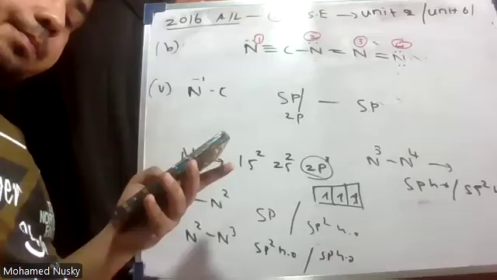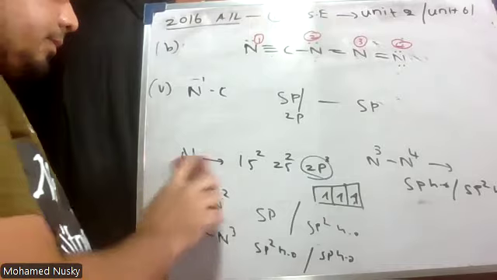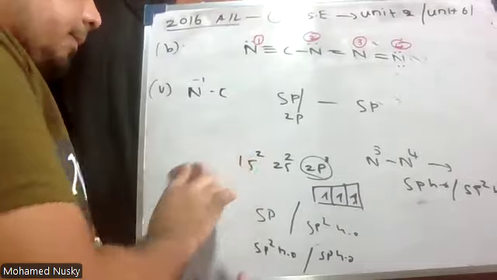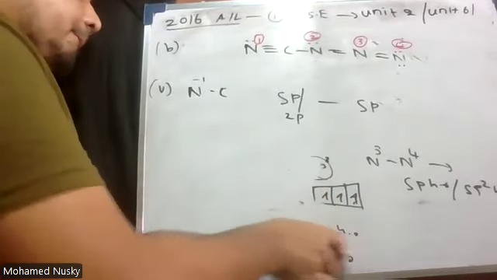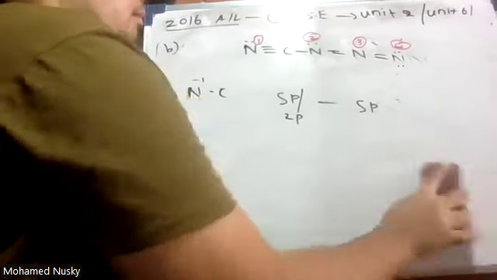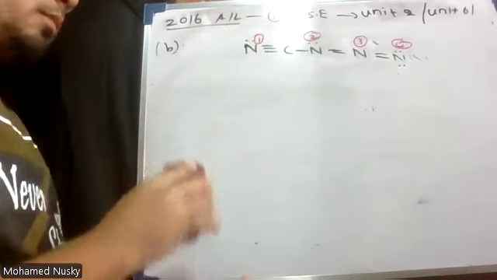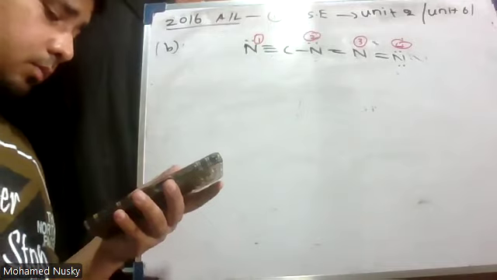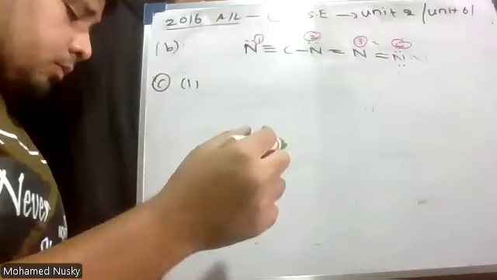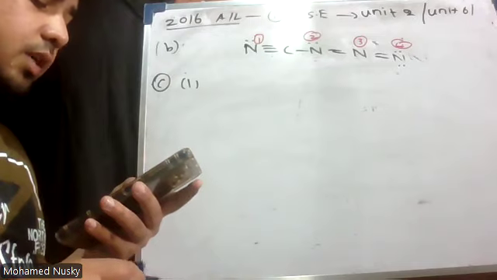Now the C part. SF6 and OF6 are both stable molecules.